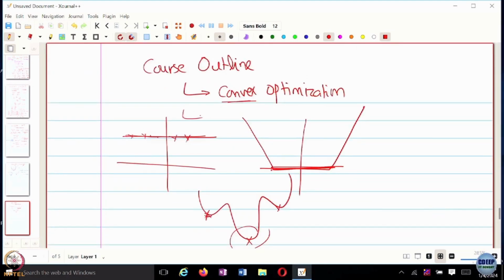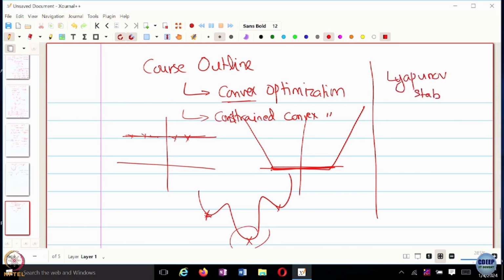So after convex optimization, we would look at both constrained as well as unconstrained optimization. So we'll look at the constrained convex optimization. And after this is when we would have a slight departure and we would start studying Lyapunov stability theory. So this would be important from the point of view of analyzing and designing faster algorithms.